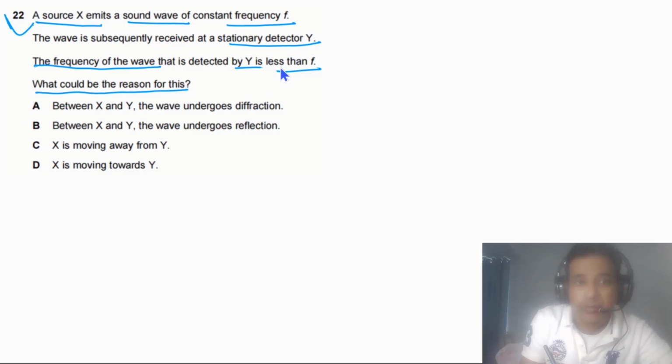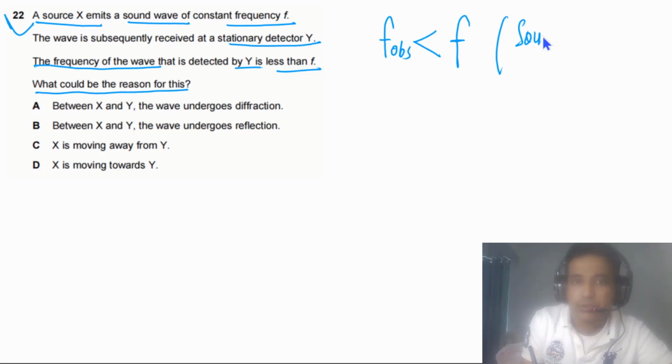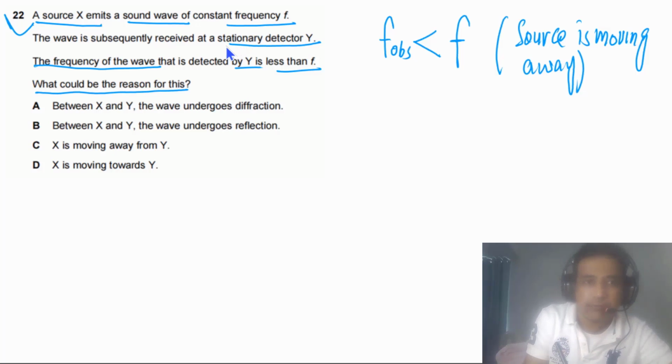The observed frequency is less than the emitted frequency, so it means the source is moving away, because the listener is at rest. So the answer has to be C.